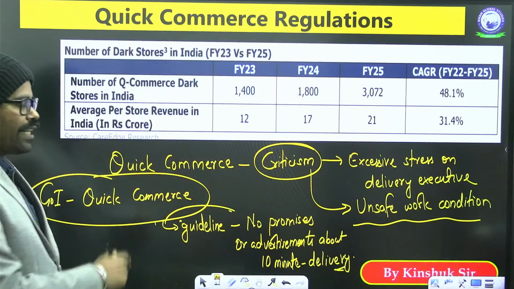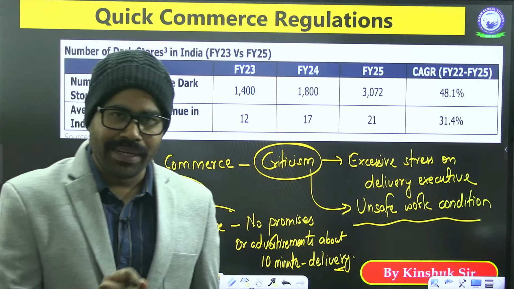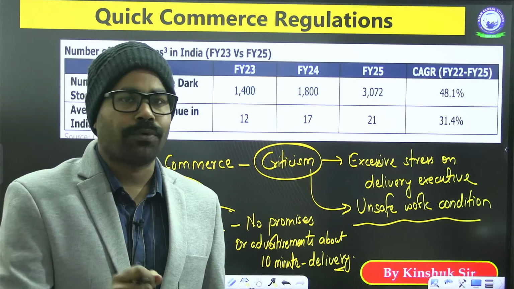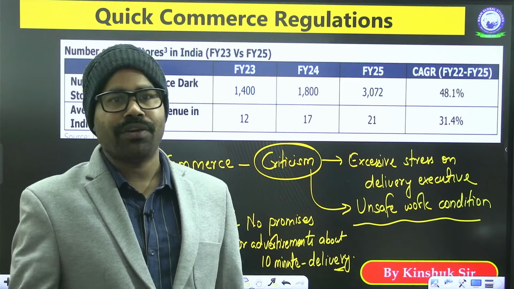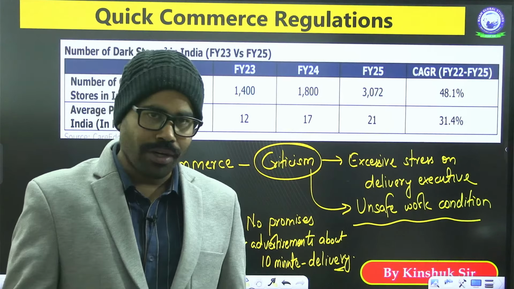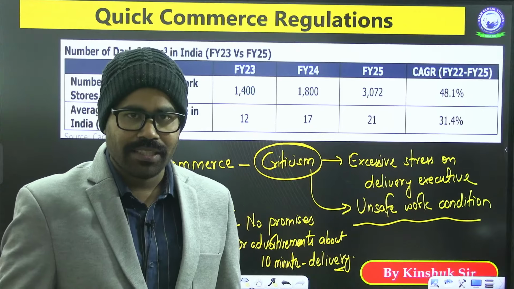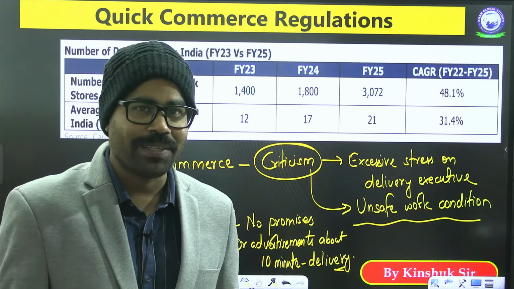So this is one thing which has been said. The government has made it clear to the quick commerce companies that you don't have to go for this promise that we will deliver your goods within 10 minutes.